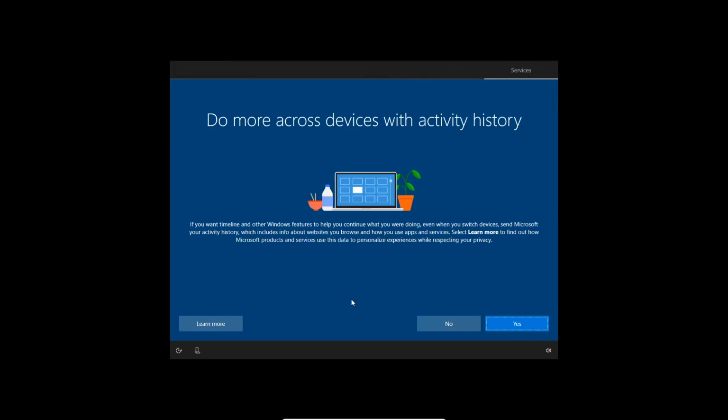Now Microsoft asks for your activity history. You can send your activity history to Microsoft, which includes your websites and your browsing history and whatever apps and services you are using. If you like to send your activity history, you can press yes, or otherwise press no. Here I press no.